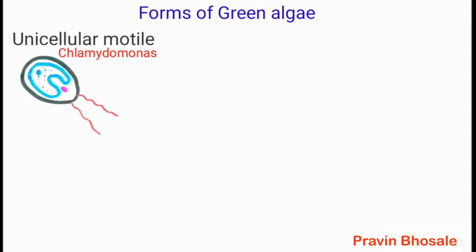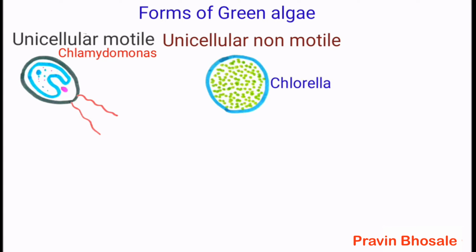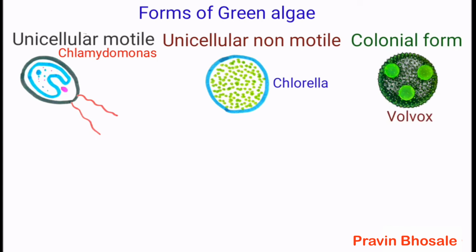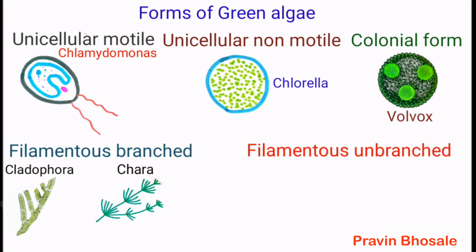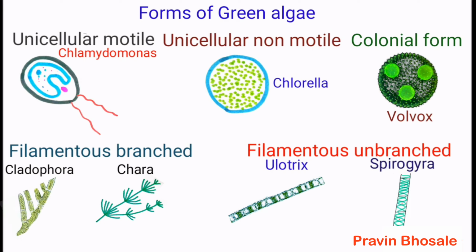Forms of green algae: unicellular motile, example Chlamydomonas. It has flagella. Unicellular non-motile, example is Chlorella, that is without flagella. Colonial form, example is Volvox. Filamentous branched, example is Cladophora and Chara, where there are branches. Filamentous unbranched, example is Ulothrix and Spirogyra.